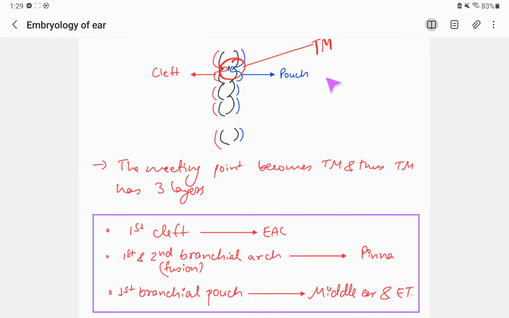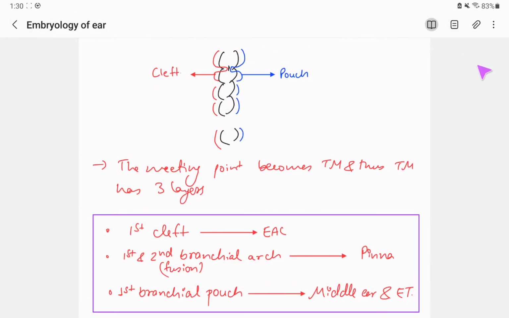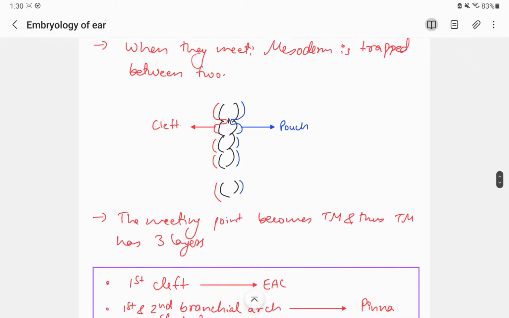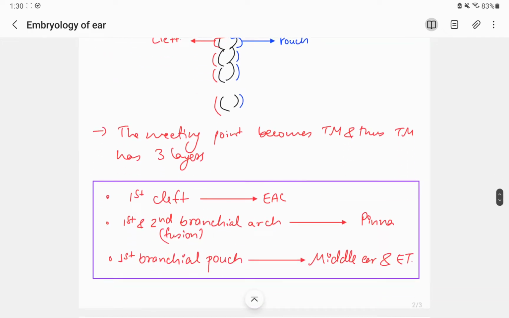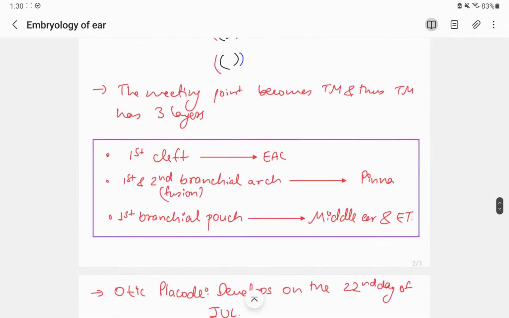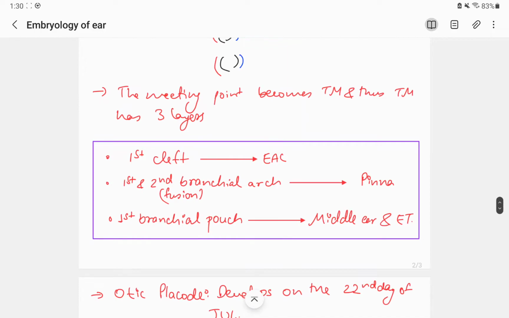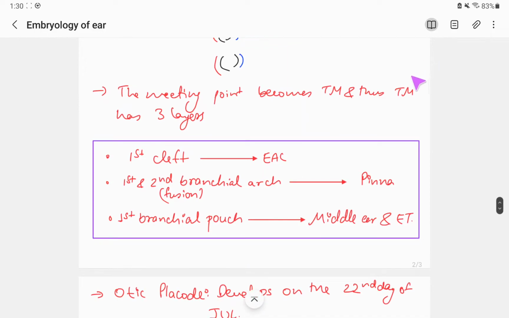All right, tympanic membrane. And how many layers are there? So they meet to form a tympanic membrane. The tympanic membrane has 3 layers. So this is the embryological basis of why the tympanic membrane has 3 layers. So we will discuss how the external auditory canal and pinna are formed.